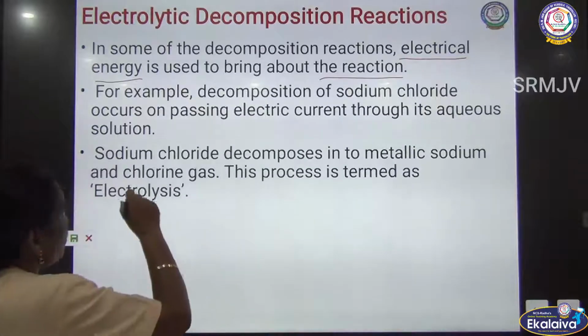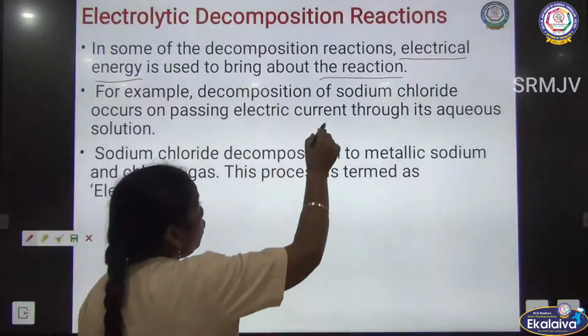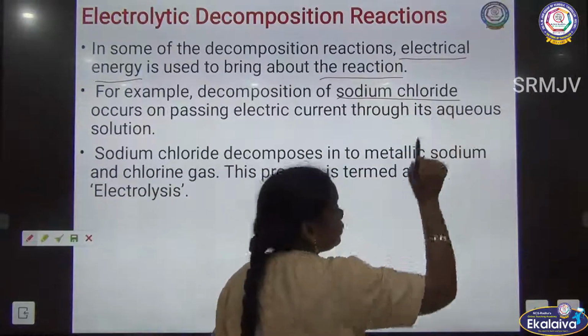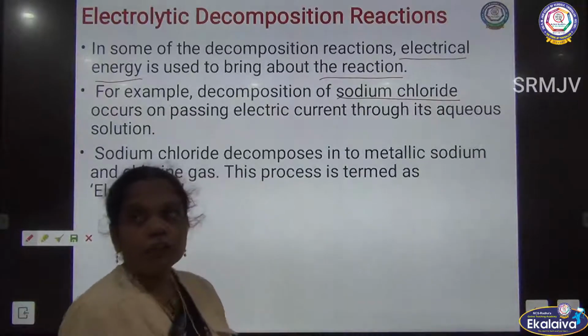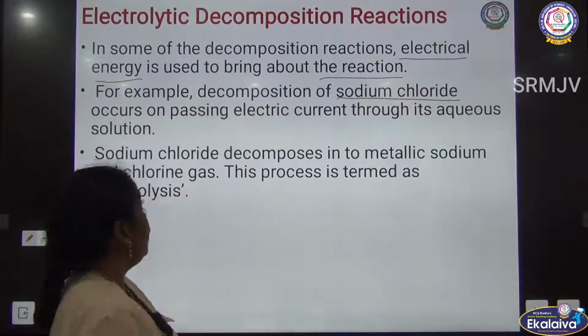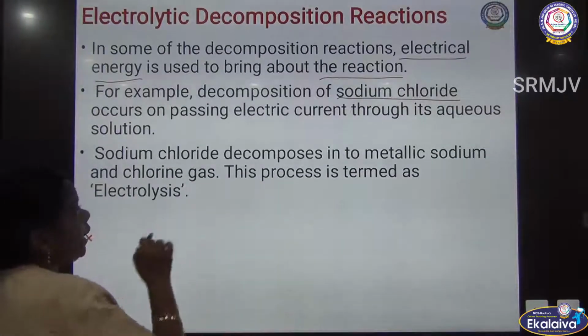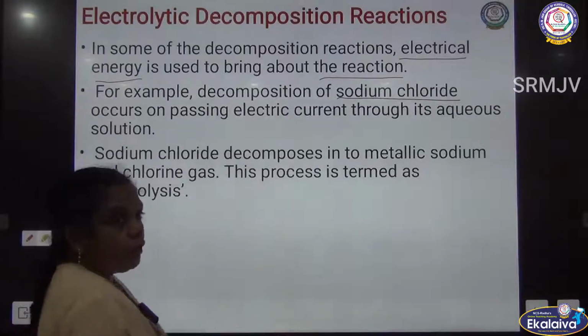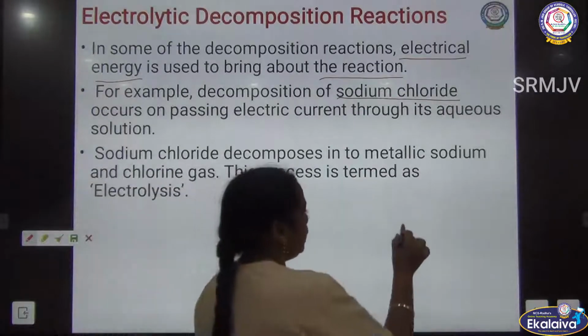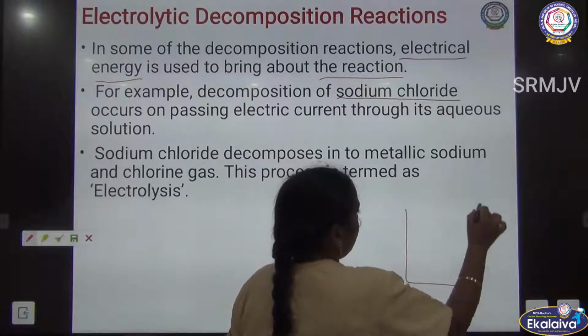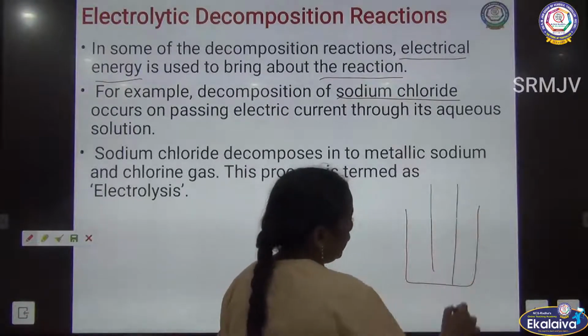So here, for example, the decomposition of sodium chloride. The decomposition of sodium chloride is done by passing electric current through the aqueous solution. So you can see this is one type of electrolytic cell.